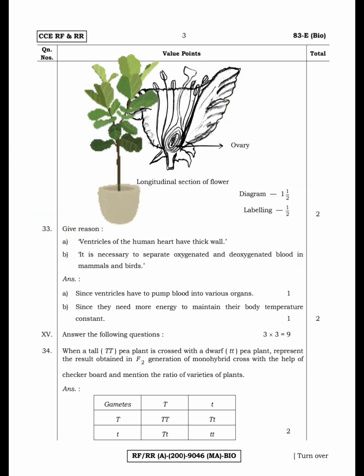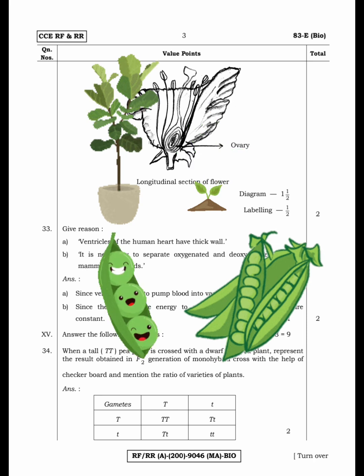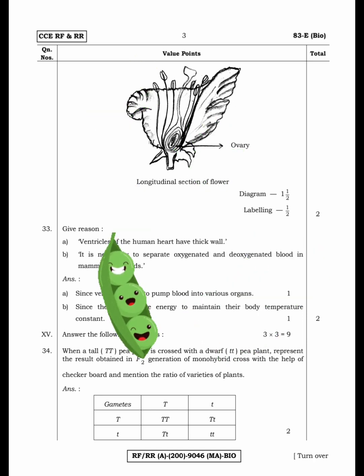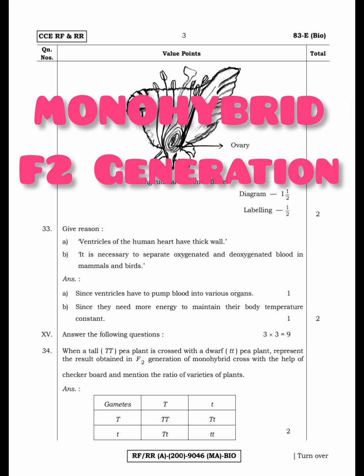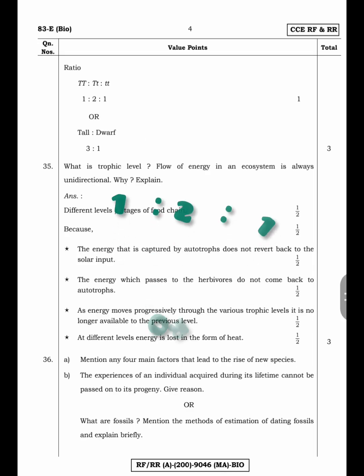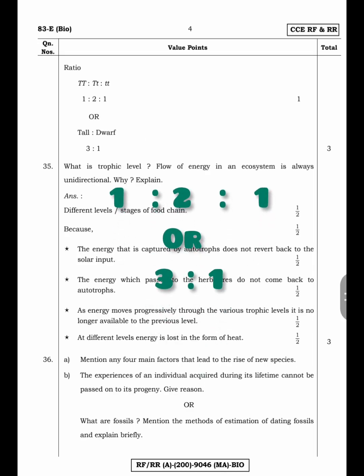Next 3 marks question. When a tall pea plant is crossed with a dwarf pea plant, represent the result obtained in the F2 generation of a monohybrid cross with the help of a checkerboard and mention the ratio of varieties of plants. They have asked only for the monohybrid F2 generation, so you have to draw this checkerboard and mention the ratios here. 1:2:1, that is, one pure tall, two heterozygous tall and one pure dwarf.